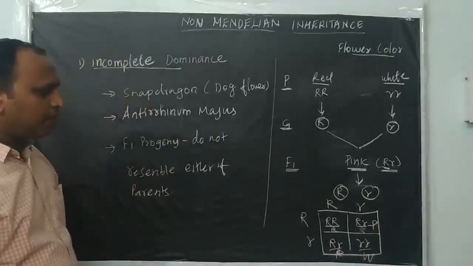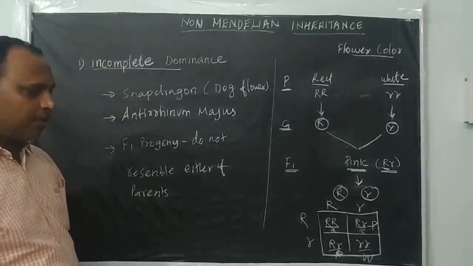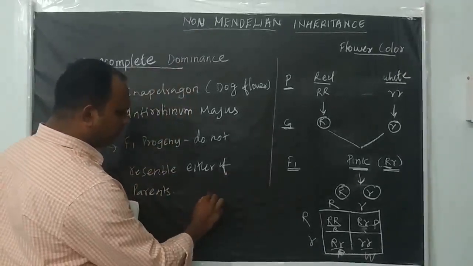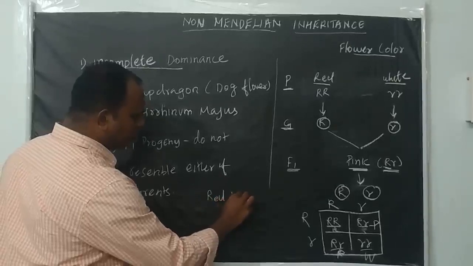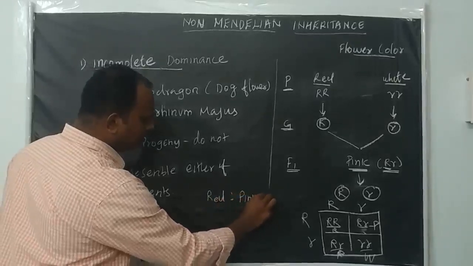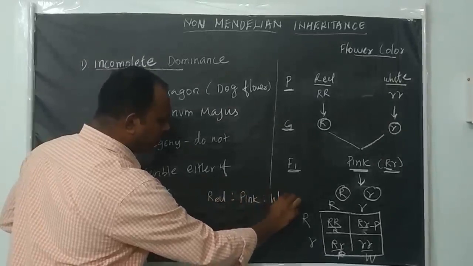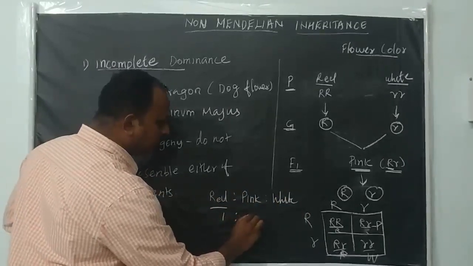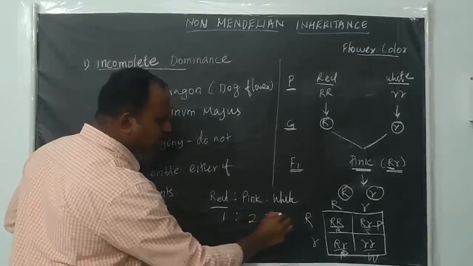See the phenotypic ratio in this monohybrid cross. How many red color flowers did we get, how many pink, and how many white? Red is 1, pink is 2, white is 1.